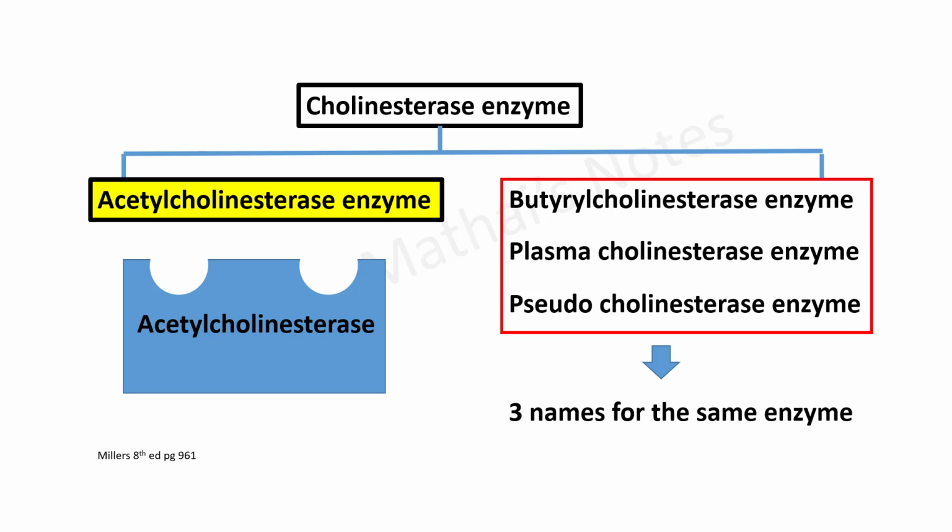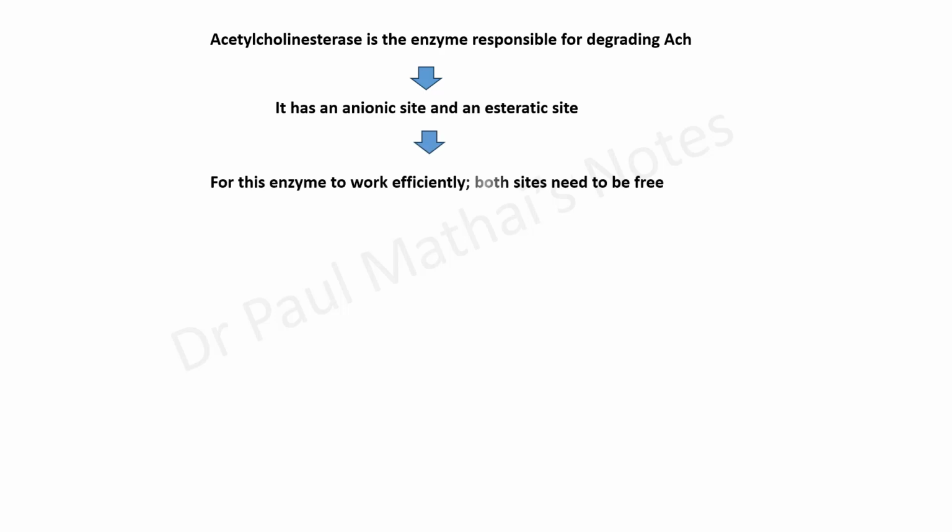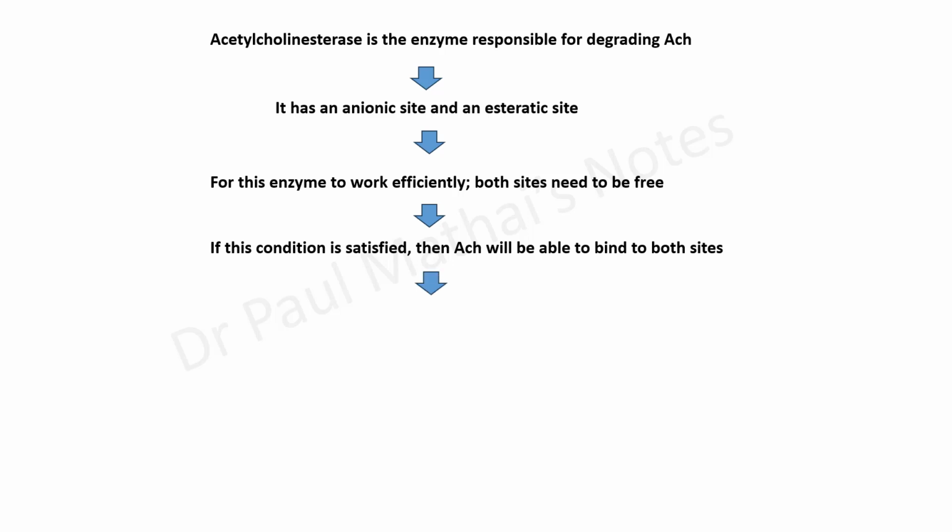Okay, so coming back to acetylcholinesterase enzyme. This is the enzyme responsible for degrading acetylcholine. It has an anionic site and an esteratic site. And for this enzyme to work efficiently, both sites need to be free. If this particular condition is satisfied, then acetylcholine will be able to bind to both sites, and this results in proper degradation of acetylcholine.